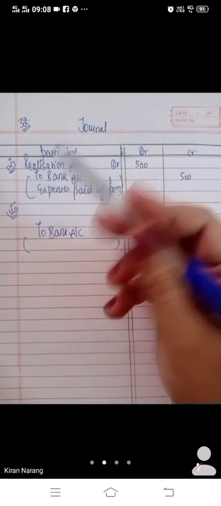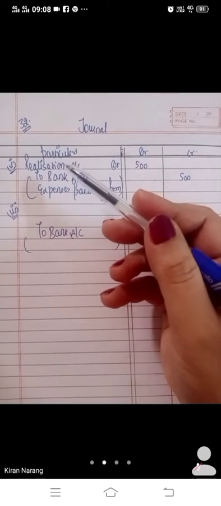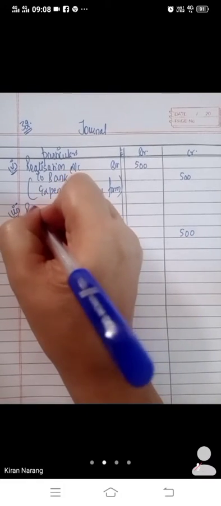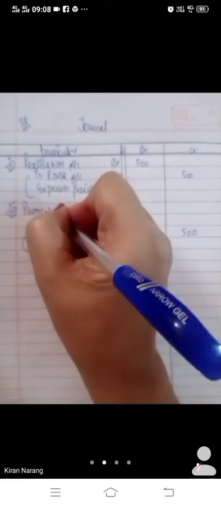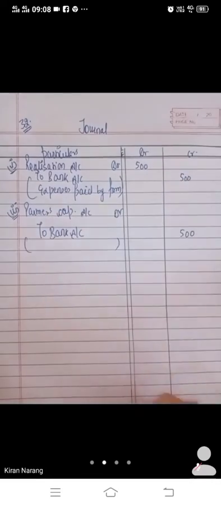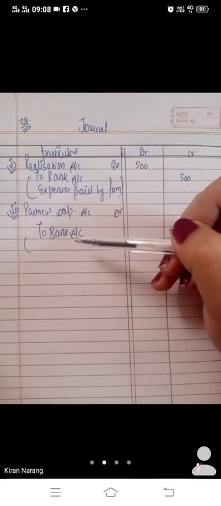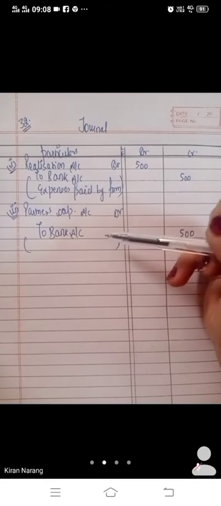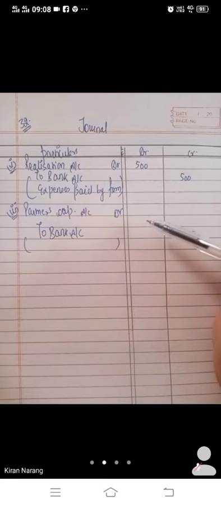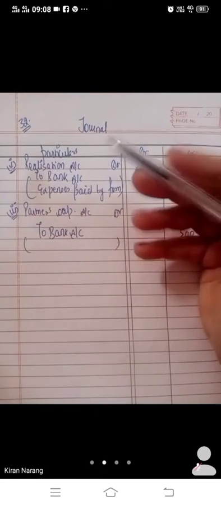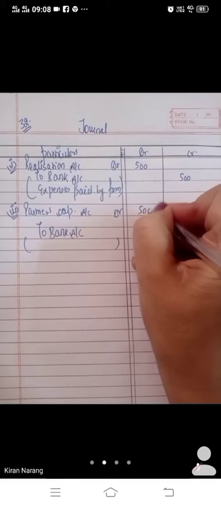But that was not to be borne by us. It was to be borne by the partner. So partner's capital account will be debited. We will charge this money from partner. If we have paid, then realization to bank. If we have paid, we have just credited the money to bank, 500 rupees. But it was to be borne by the partner, so partner's capital account will be debited.